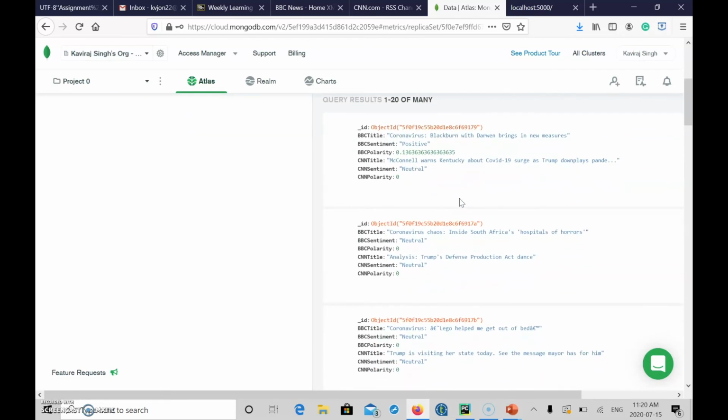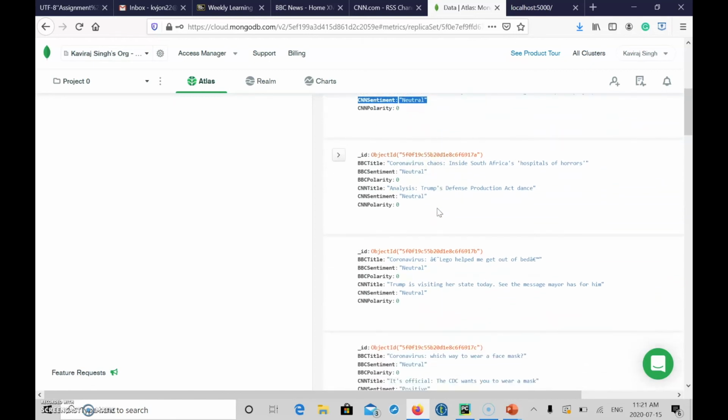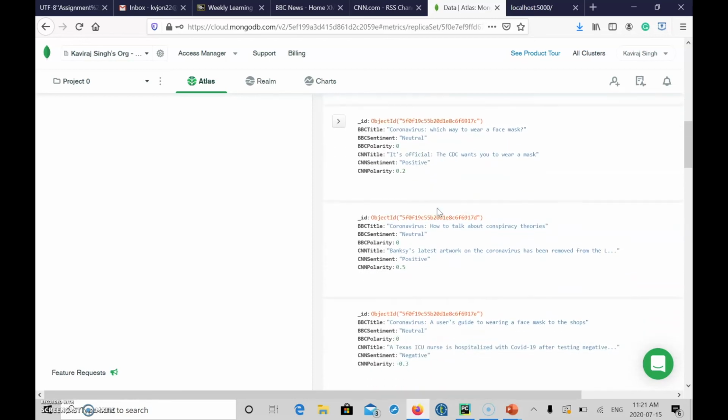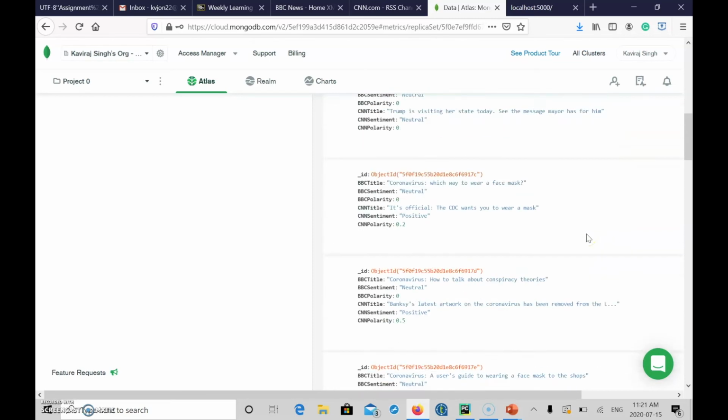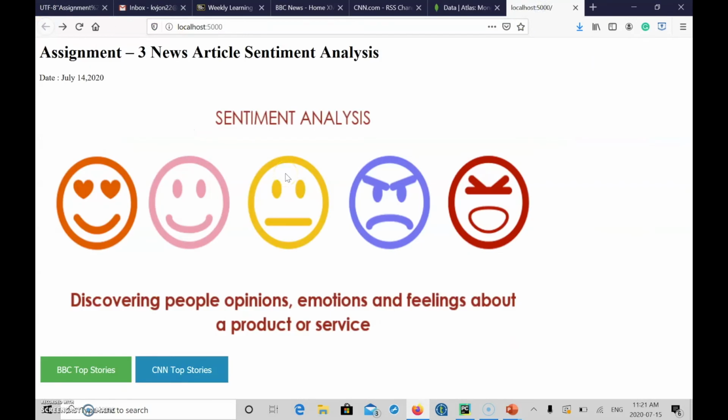This is all the data. It's the combination of similar title of BBC and CNN into one, and we'll be comparing whether the sentiment of BBC and the CNN is same or no. And this will be done in the visualization part. Yes, that's all for the demo part. Thank you so much. So next will be visualization part done by Sargun Singh Walia.